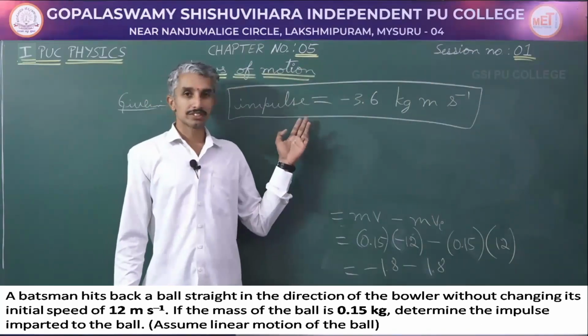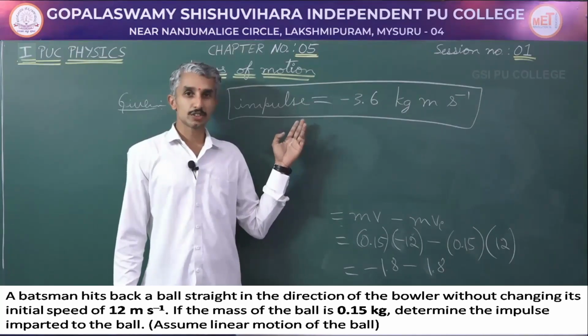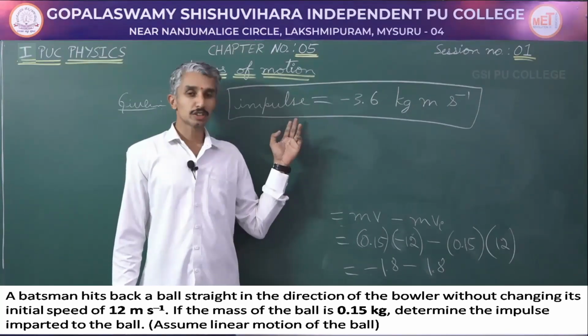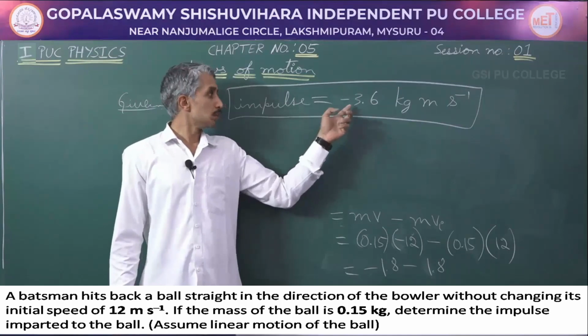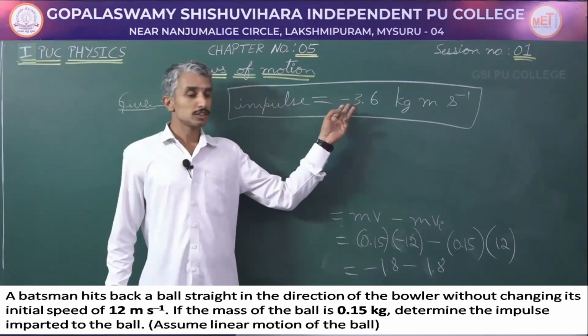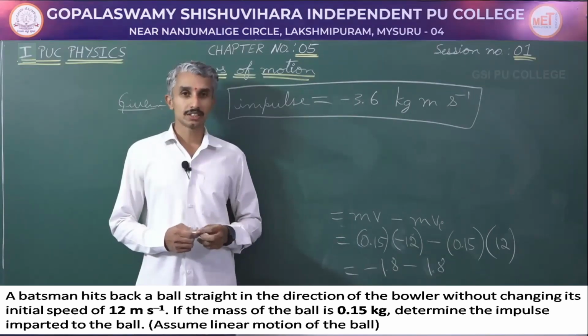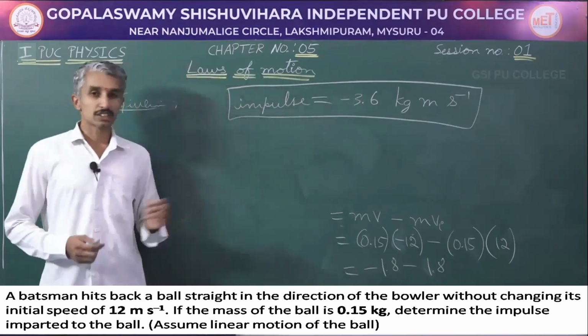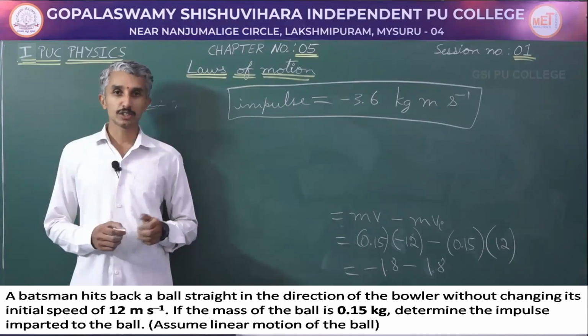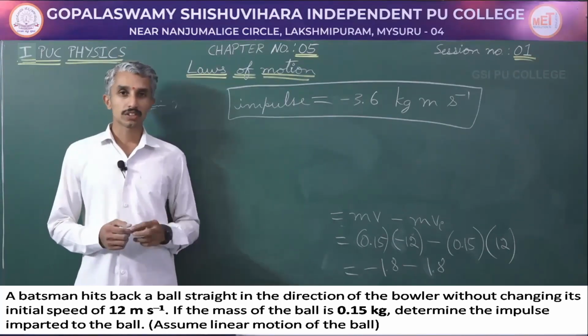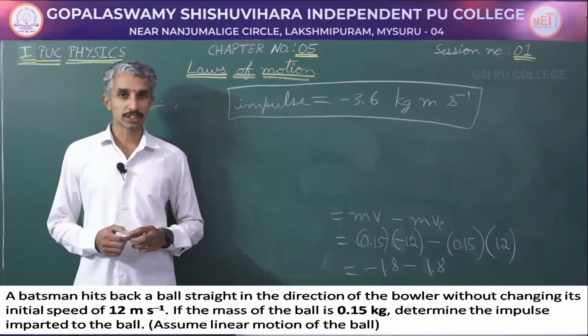So, this gives me the impulse imparted on the ball or the change in momentum of the ball. The sign minus specifies that the direction is now opposite to the initial direction. This example helps us to understand impulse or the method of calculating impulse on an object.